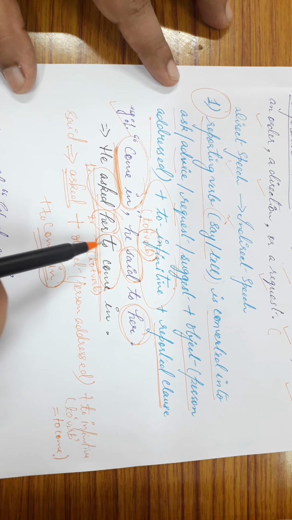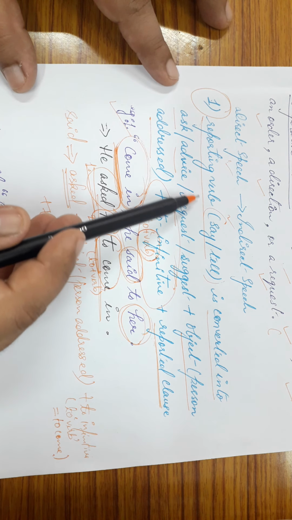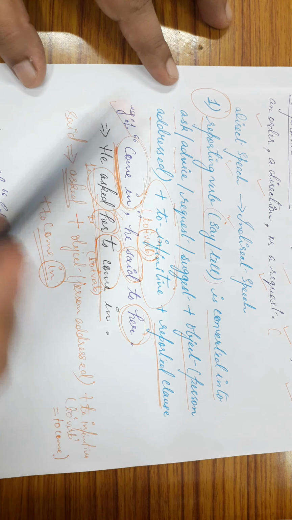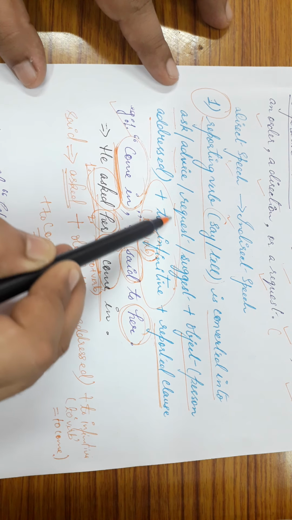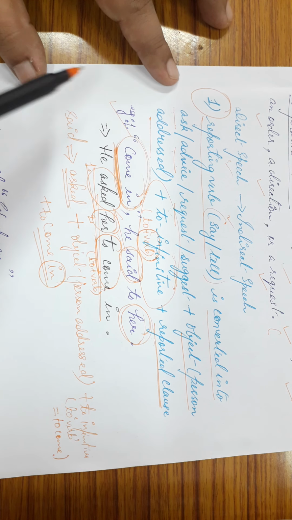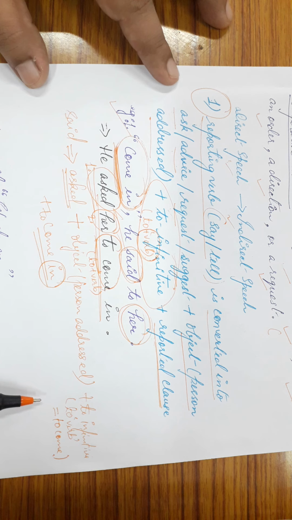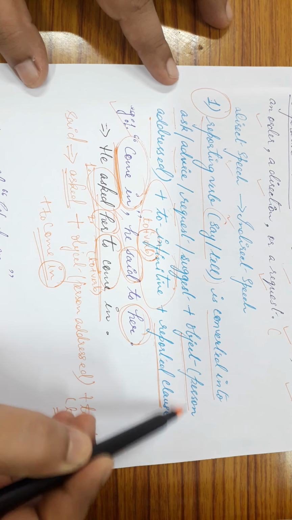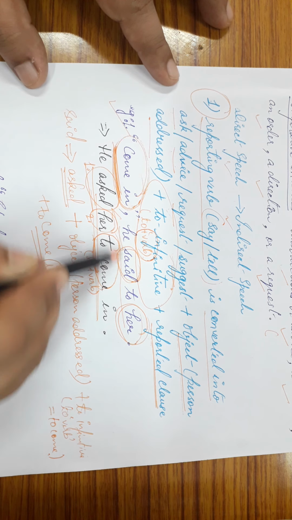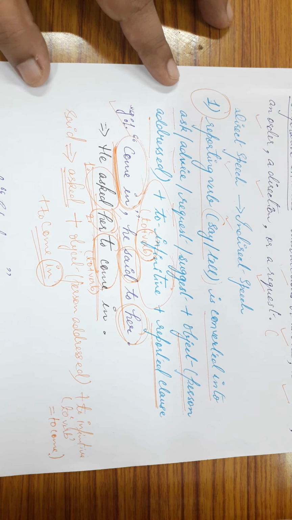The basic structure is, first, that the reporting verbs say or tell, whatever is there in the direct speech, will get converted into ask, advise, request or suggest, depending upon the tone of the imperative sentence in the direct speech. Okay. Then there will be the object or the person who is being addressed, that you obviously get from here. That is the reporting clause in the direct speech.